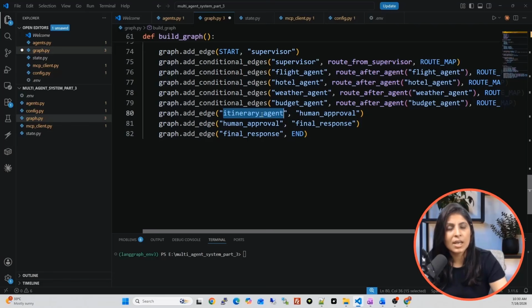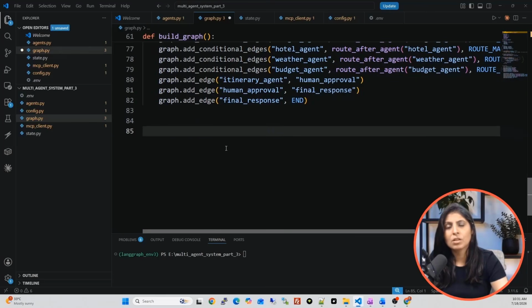Once the itinerary agent creates the itinerary, that itinerary will go to the human approval agent. The human approval agent will send its output to the final response agent, and then the final response agent will perform the task and produce the final response. And once the final itinerary is created, the flow should end. So, this is our workflow.